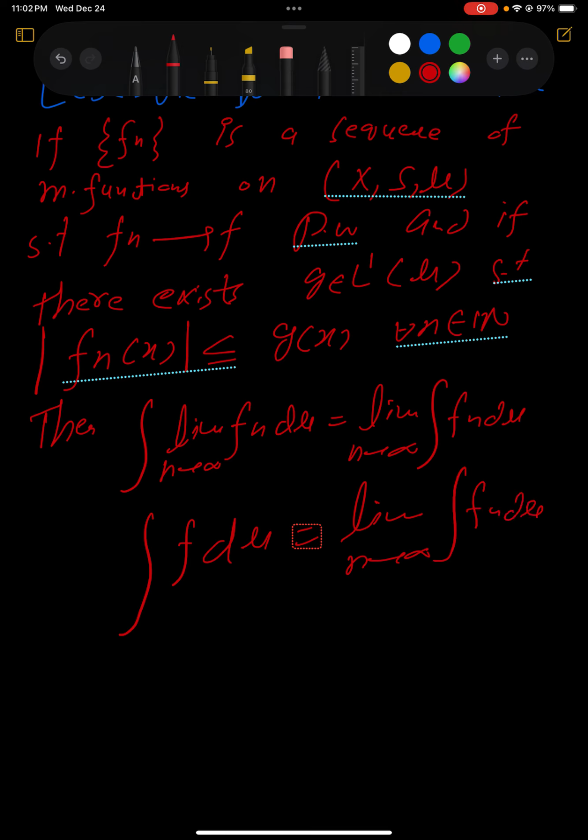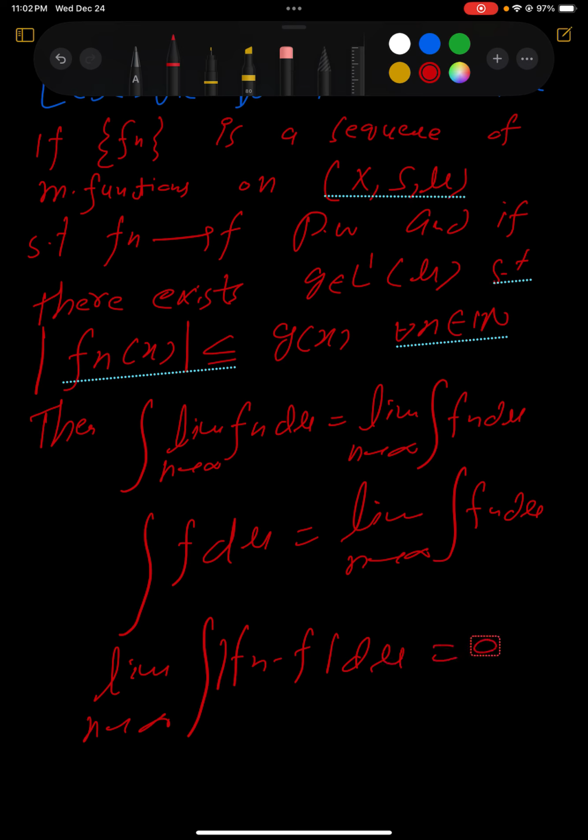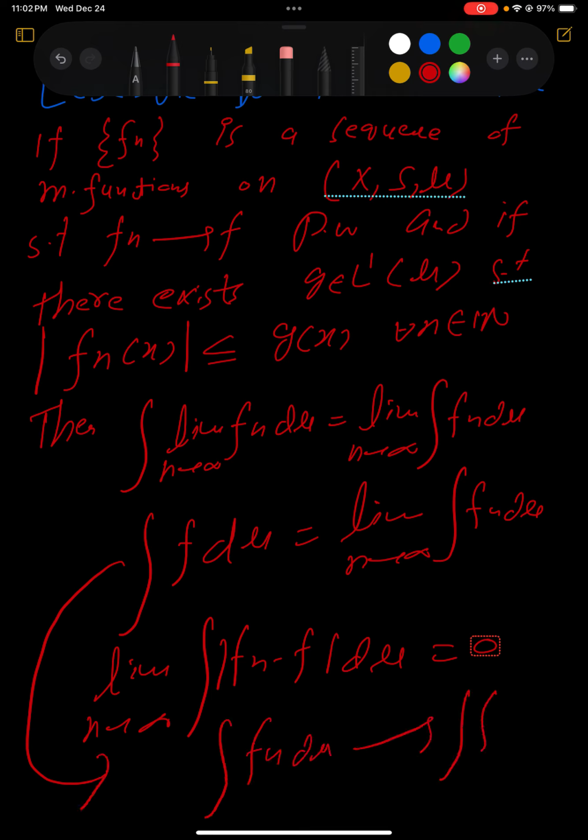Or another way we can rephrase it, that limit n approaches infinity of the integral of |Fn minus f| d mu is actually 0. Okay, that's what it is. So we can rephrase this, that the integral of Fn d mu approaches the integral of f d mu.